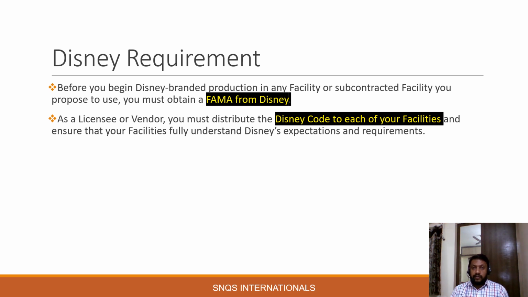It is not that all these processes will be done in only one facility. Sometimes they may be done in different facilities. In such cases, all the facilities working with Disney IP should have the FAMA, and the code of conduct should be distributed to all those facilities by the vendor.